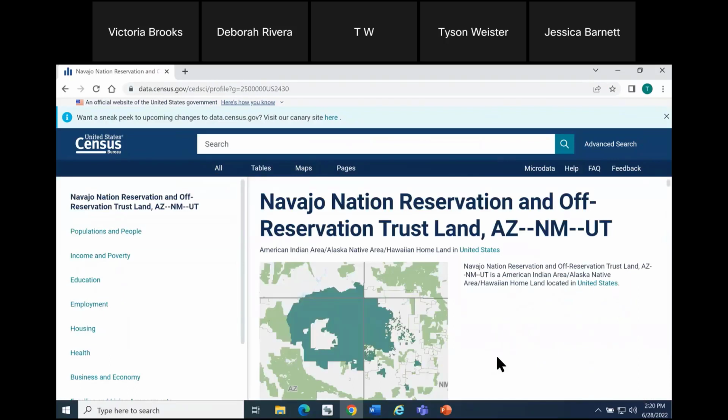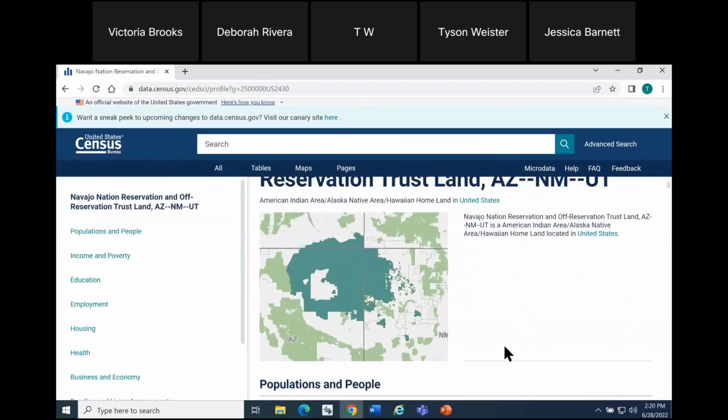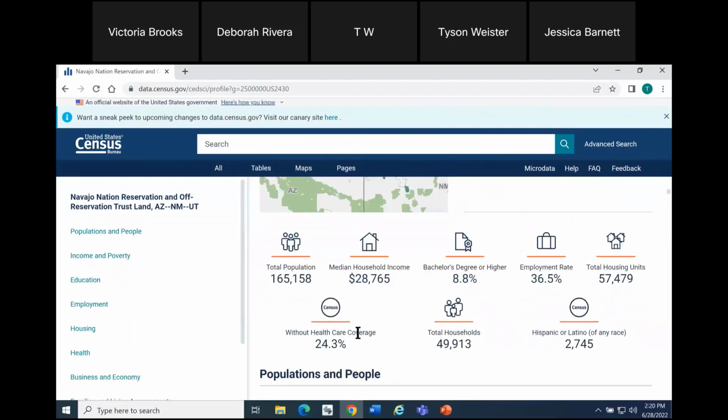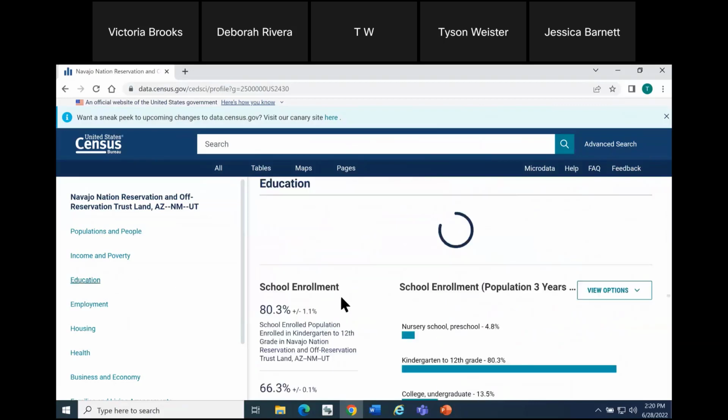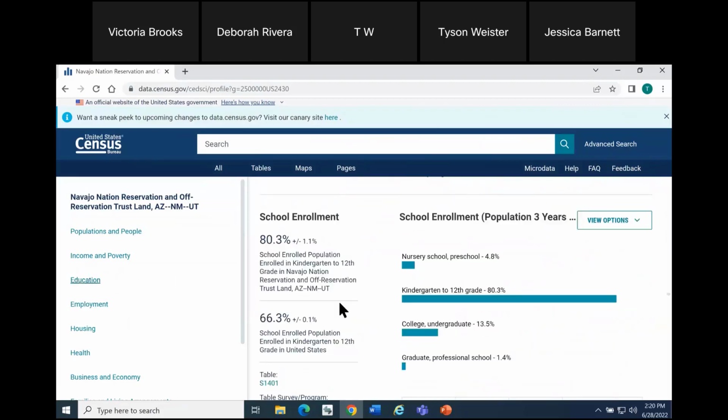And here we are. We can look at data for the Navajo Nation Reservation, some of the most popular data here at the top of our screen. And on the left-hand side, we can go to different areas of the profile quickly to get a high-level taste of information available for this area.